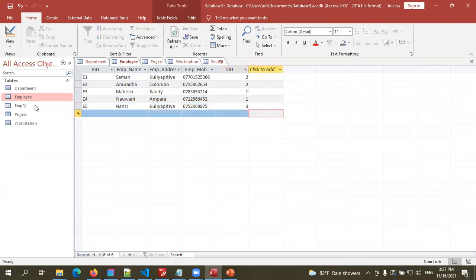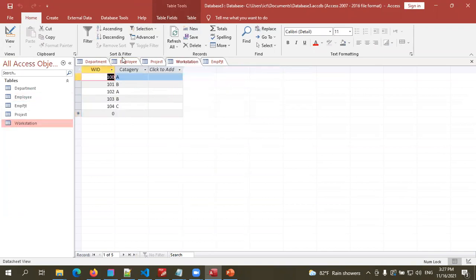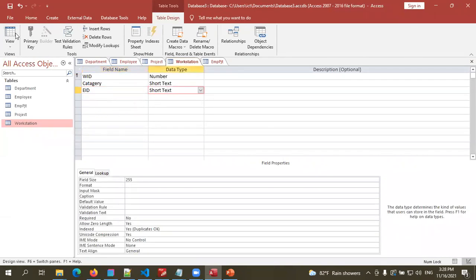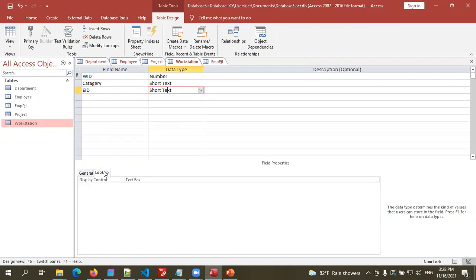Okay. Again in the workstation table, see. Oh, in the workstation table, there must be another field, right? That employee ID. We can add employee ID. It's a short text. Now in the workstation, so from where should this number come? From the employee table, right? Then we can change the lookup display control to a combo box.